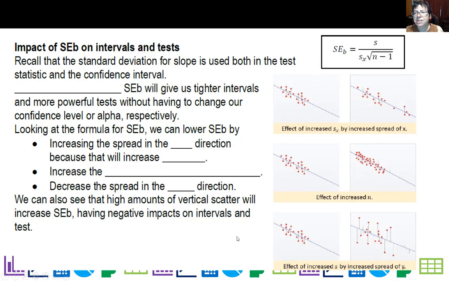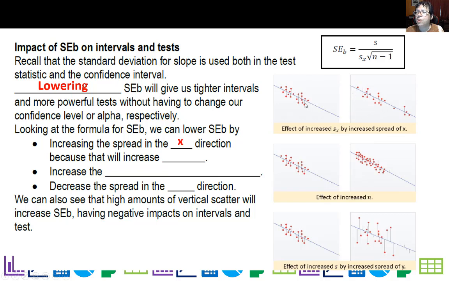So one last thing to think about. This is our standard error for our estimate on our slope, right? So if we want tighter intervals, we know that minimizing that error, lowering it, will give us tighter intervals and more powerful tests without having to change our confidence level or alpha. All right. So, how can we lower that SEB? We can lower it by increasing the spread in the x direction.